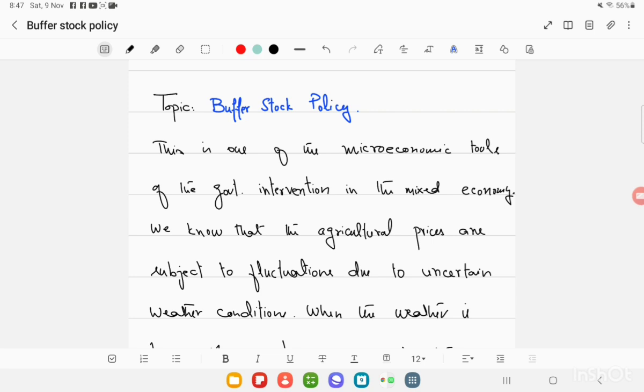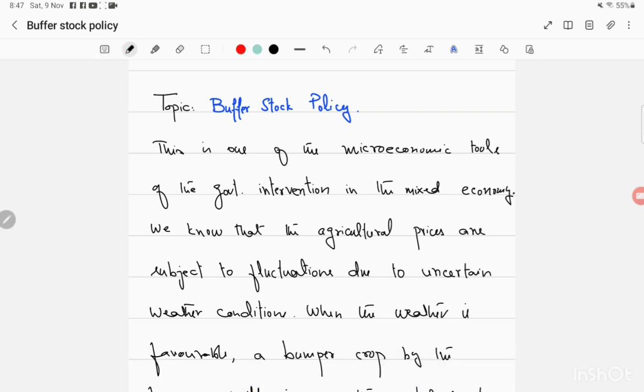Now here, what is the meaning of buffer? Buffer stock means the government will keep the surplus of the crop during the favorable weather years, and that surplus will be used to maintain or stabilize the prices when there is unfavorable weather condition and we have fewer crops available.